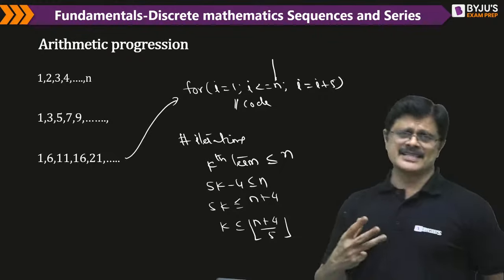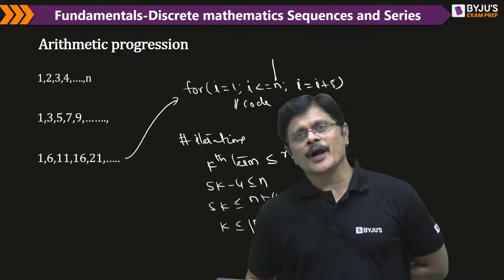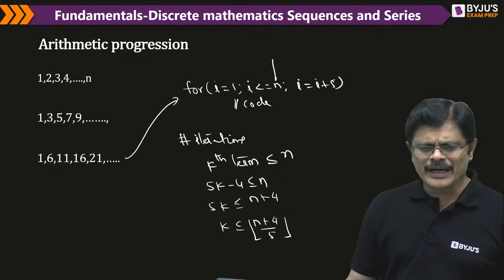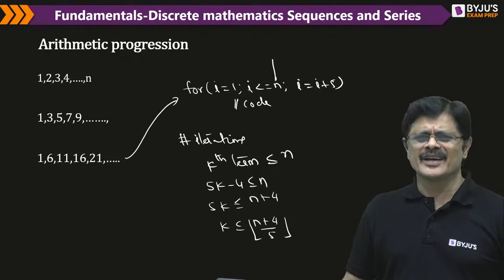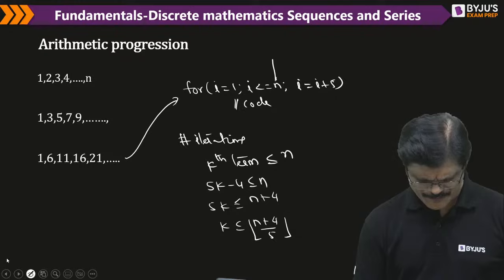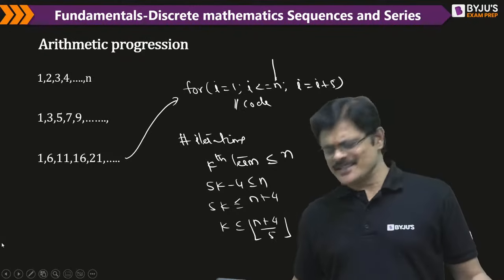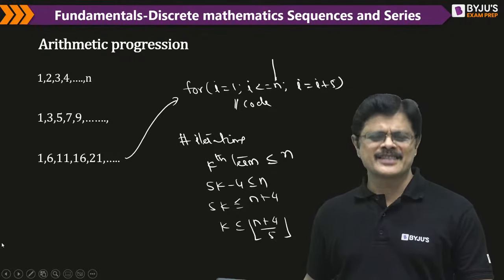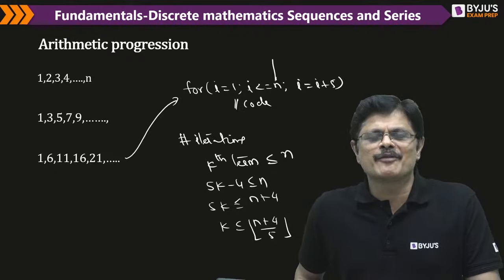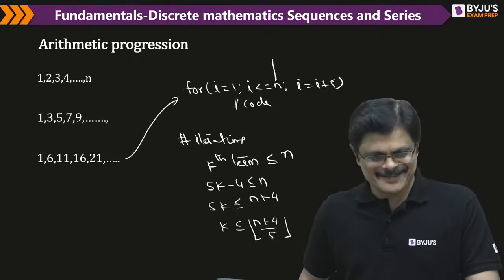In such cases, this type of sequences and series will be very useful, not only here but also in the generating function topic. You can take this basics for anyone; you can get it even in aptitude. You can read it, no issue. Or if you want to know what happens in computer science, you can attend and understand, because every branch student is eligible for writing GATE computer science. You can also write GATE computer science.